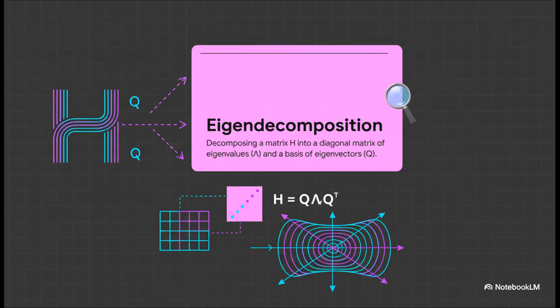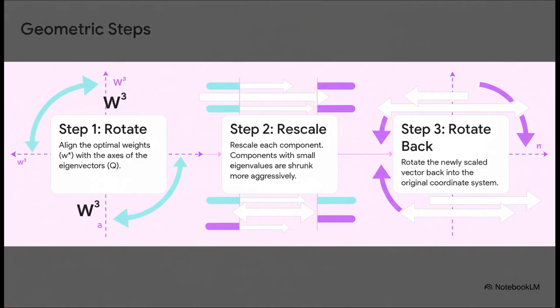The key that unlocks that whole equation is a concept from linear algebra called eigendecomposition. It sounds complicated, but the idea is simple. You can take a special kind of matrix, like the Hessian, which describes the curvature of our model's error surface, and break it down into its fundamental components. You get Q, a matrix of eigenvectors. Think of these as the primary directions, the axes of the curvature. And you get lambda, which contains the eigenvalues, numbers that tell you how much curvature there is along each of those axes. So let's read our equation like a three-step process.